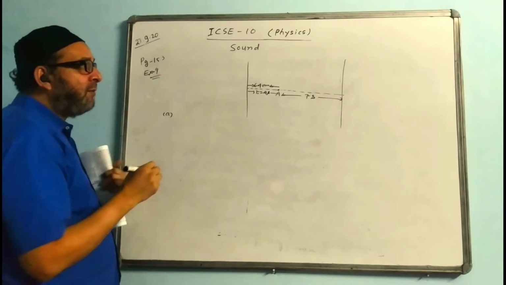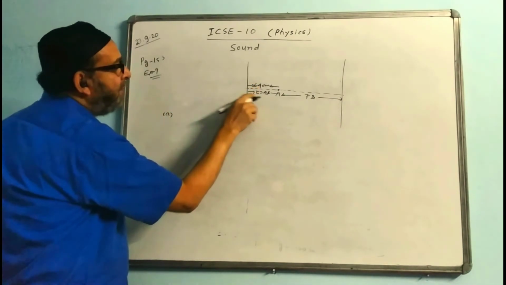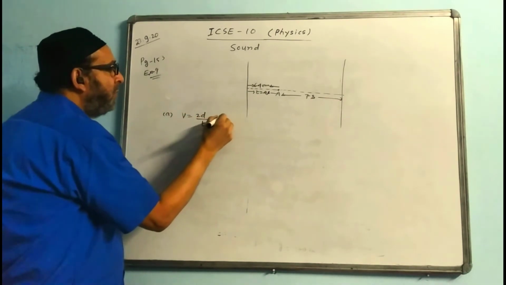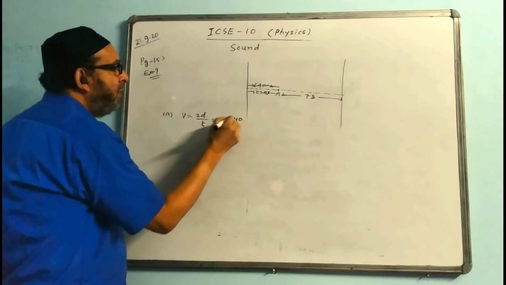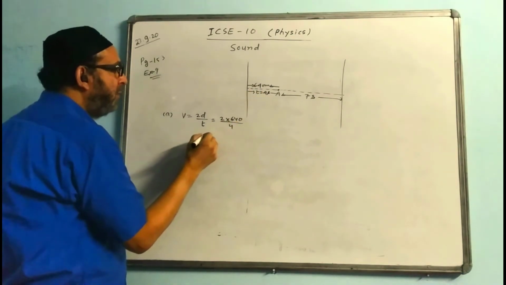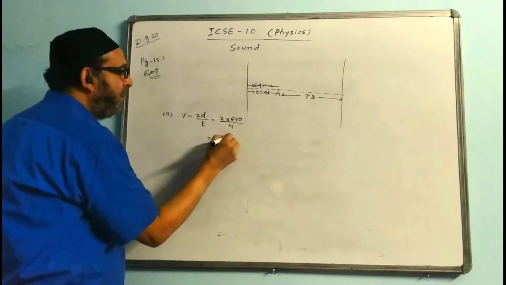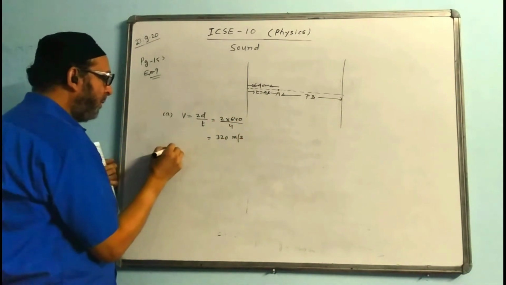Now we are doing the first part A. You have to find the speed of sound. Here d is known, time is known, so we find the value of v. The value of v is 2d by t. 2 distance is 640, timing is 4 seconds. Cancel and get the answer now: 320 meters per second. That is the answer for the first part.